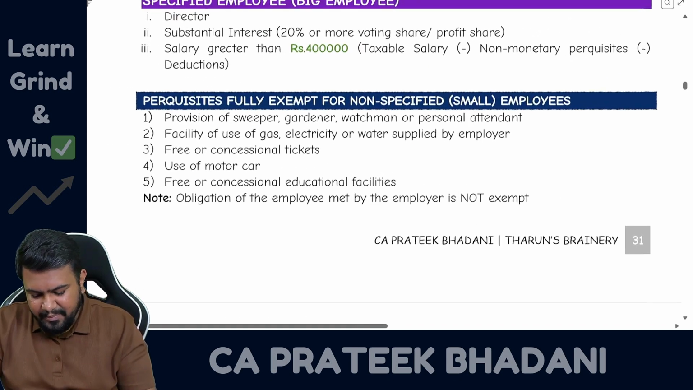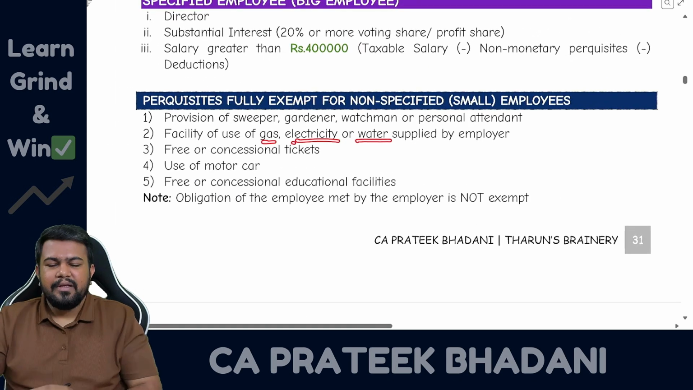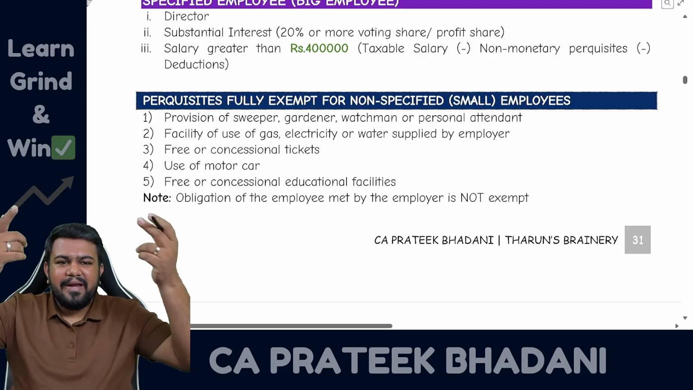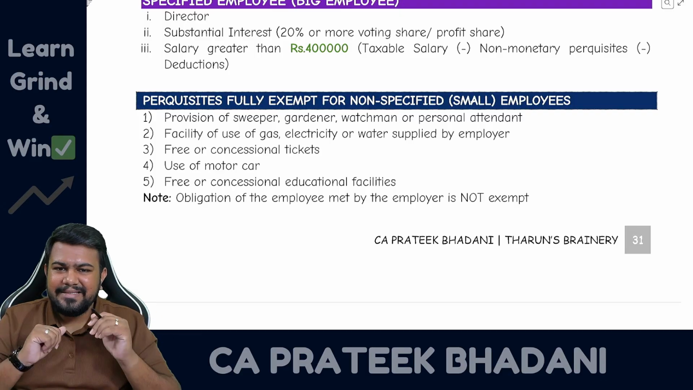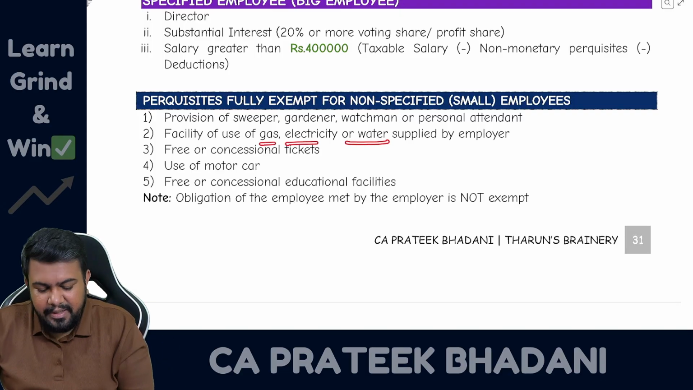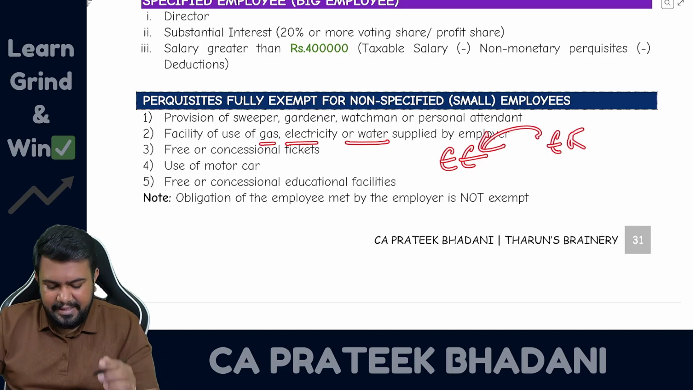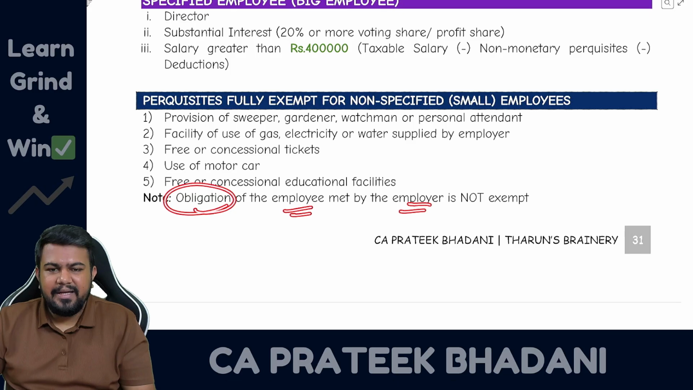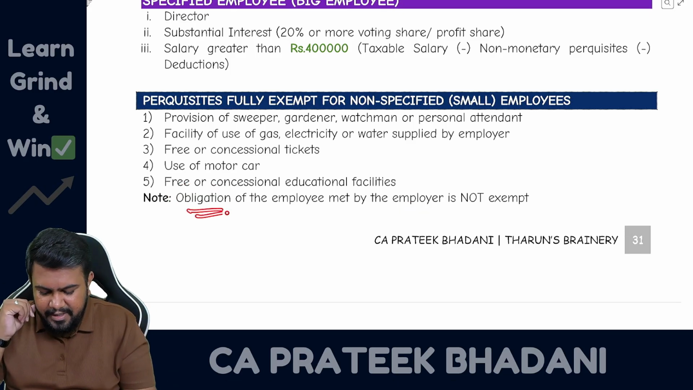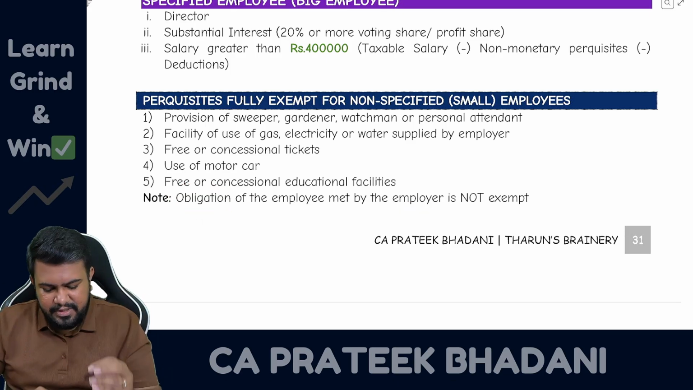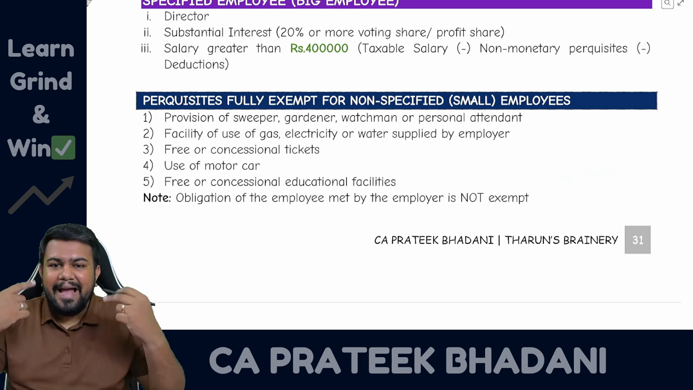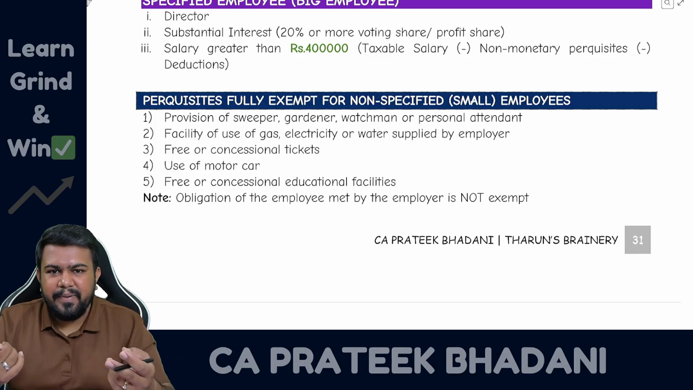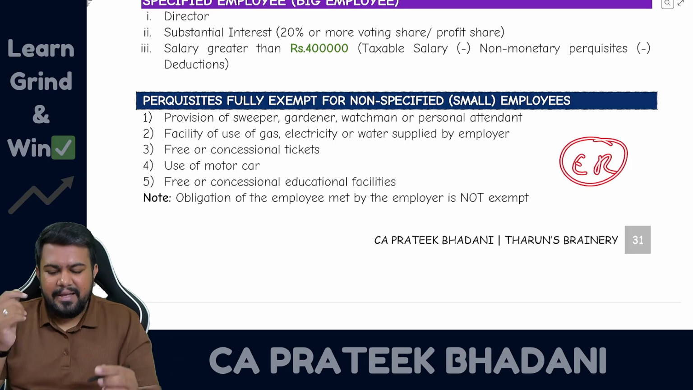So I'll give you one more example. Let's say gas, electricity, water bill. If it is directly paid by the employer, then it is a facility. Then in the hands of non-specified employee, it will be exempt. However, if gas, electricity, water bill is paid by the employee, and employer is just reimbursing the amount, then it is not facility, it is just obligation of the employee met by employer. So how will you know that it is obligation? You should answer one question: if the employer is not paying the gas bill, should the employee have to pay or not? If the employee has to pay, then it is an obligation.